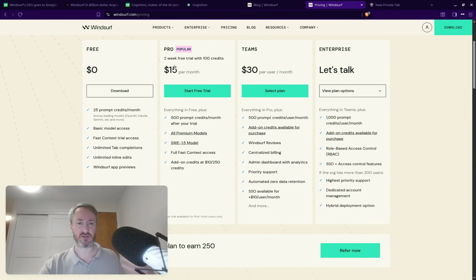Even though these guys are based in the US, there's still VAT to pay. If you're in America, there may very well be some sort of sales tax to be added on. I'll be honest, I don't really know how that works for you guys over in the US. And then it'll be the same for their upper tier here, or the Teams tier at $30 per user. One thing I also want to point out is that they have these add-on credits. This is something I found very good.